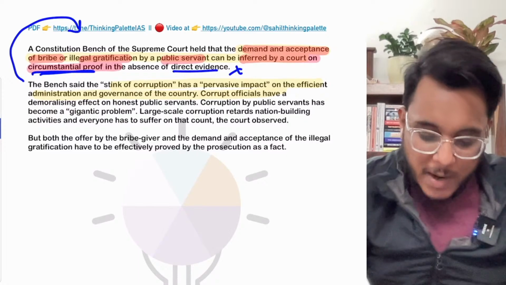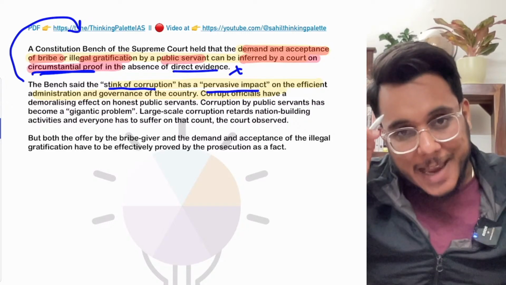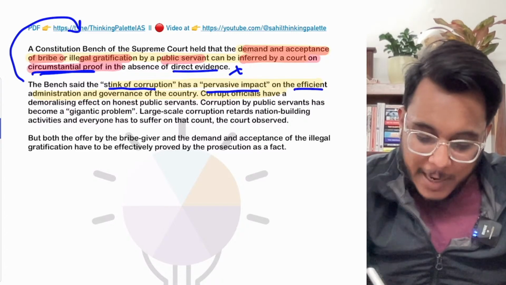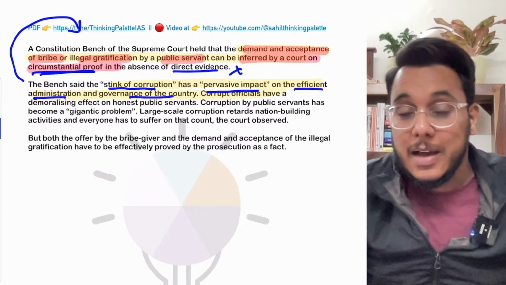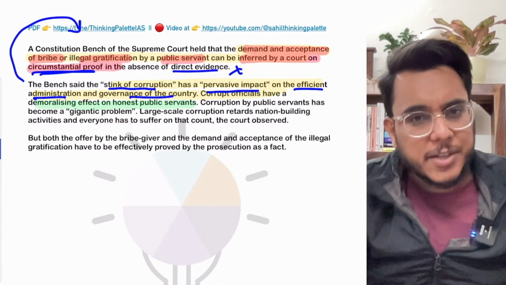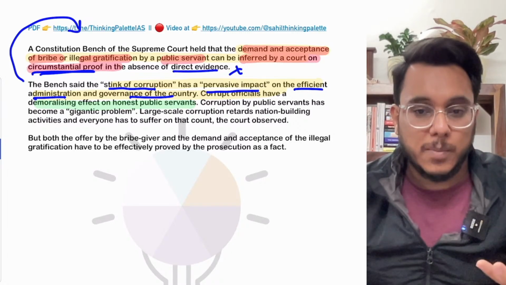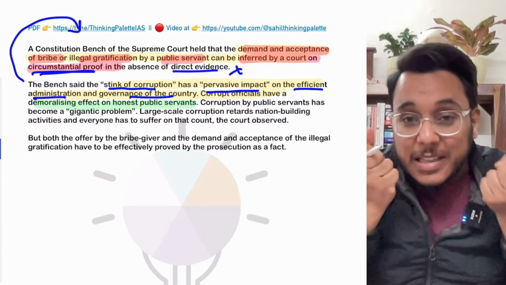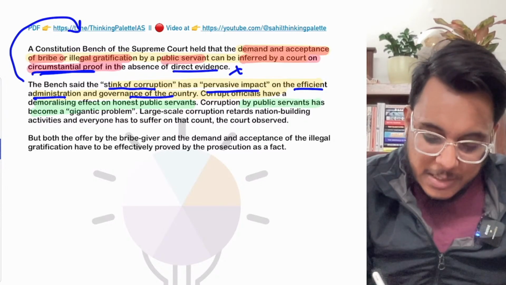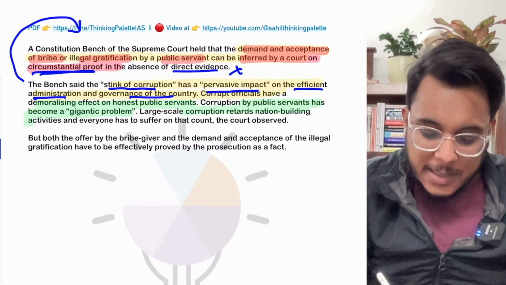Now the Supreme Court has provided that the stink of corruption has a pervasive impact. Corruption impacts every cog of the bureaucracy. It has a pervasive impact on the efficient administration and governance of the country. According to the Supreme Court, corrupt officials have a demoralizing effect on honest public servants. It's very true. If you are an honest person and your colleague is not honest, you find it demoralizing. Corruption by public servants has become a gigantic problem. Large scale corruption retards national development.